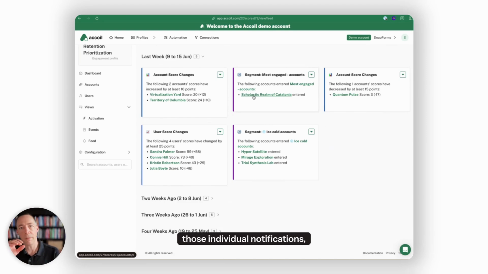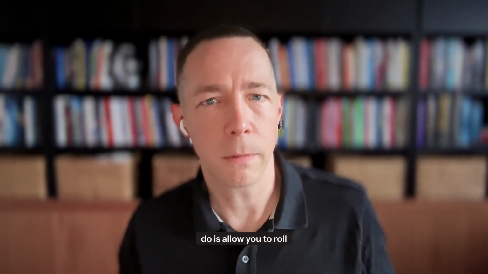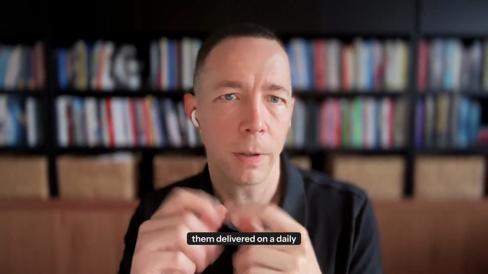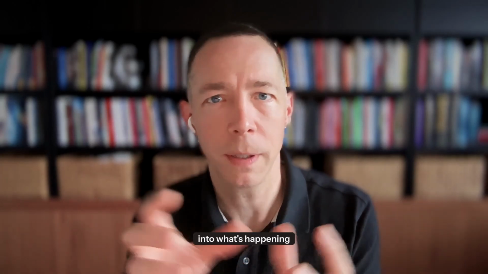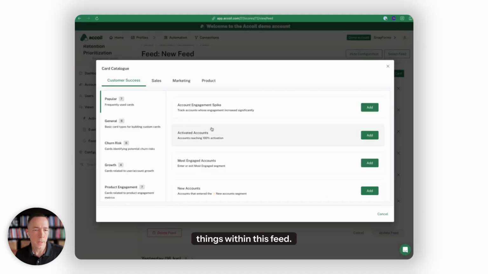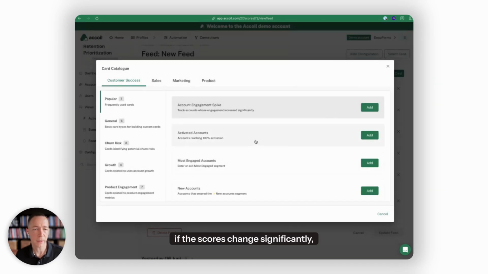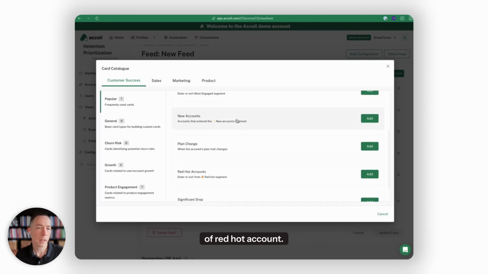And when I was talking about those individual notifications, they're time consuming, they're distracting. Whereas what we're trying to do is allow you to roll up all of those notifications into what we call cards, and you can then get them delivered on a daily or weekly basis, so that there's just a snapshot into what's happening in your account. And then we can track different things within this feed. So you can look at if we've got engagement spikes, if the scores change significantly, or whether people have entered various segments, like your ice cold segment, or alternatively into, say, the red hot account. If you want a notification about new accounts signing up, we can tell you that as well.